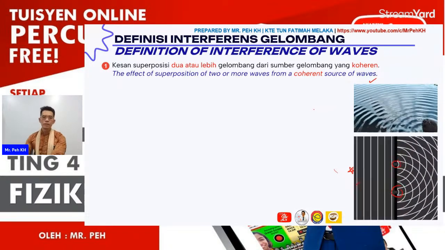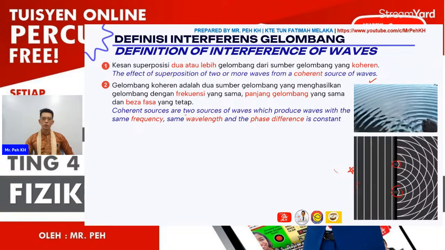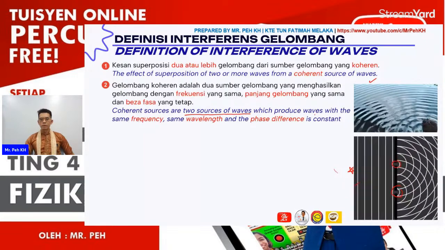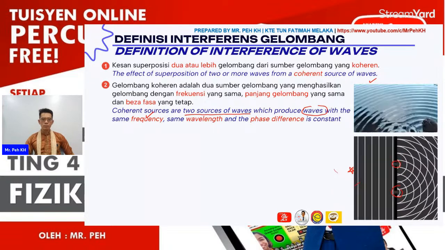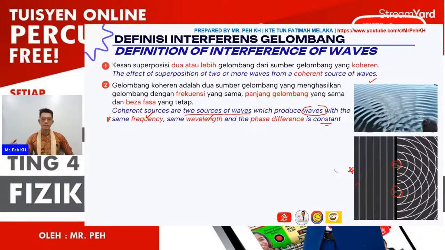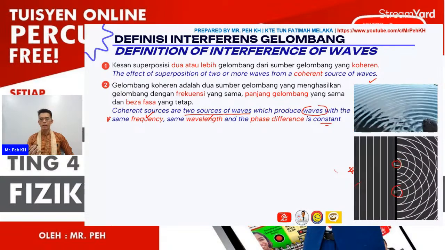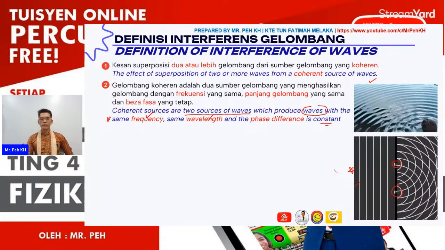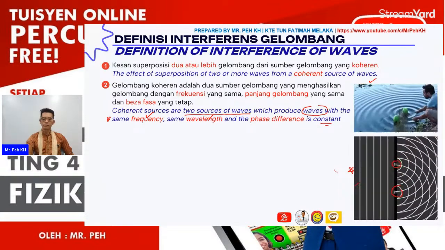So what is meant by coherent sources here? Coherent sources are 2 sources of the wave which produce waves with the same frequency, same wavelength, and the phase difference is constant. So these are the 3 characteristics of coherent sources. Same frequency, same wavelength, I think all of you must be able to understand. So what is meant by the phase difference being constant?